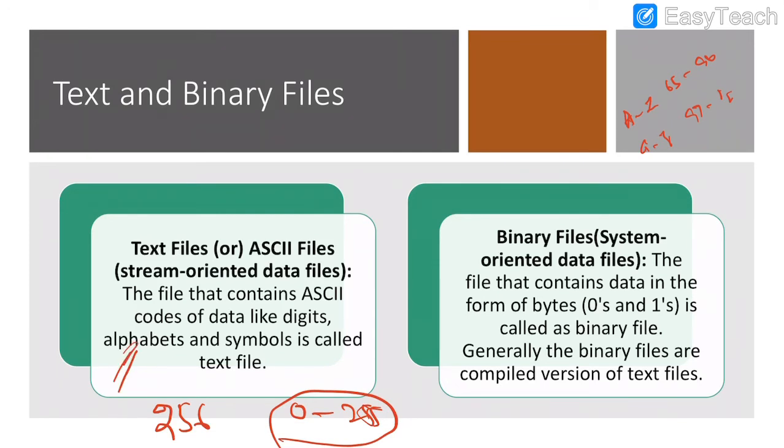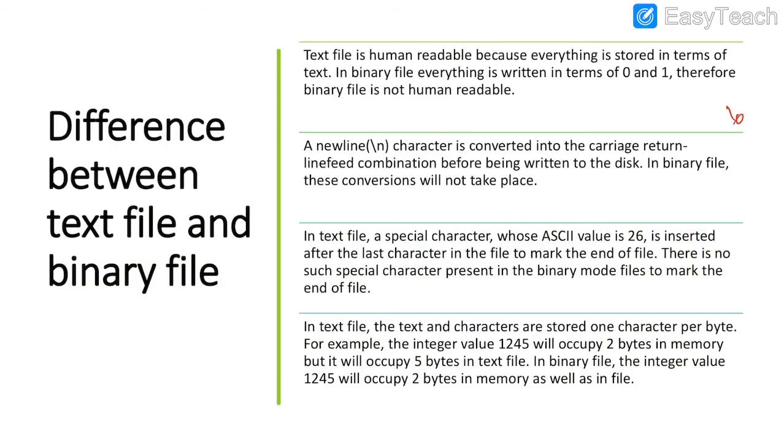And what is a binary file? A binary file is prepared with the help of only two characters, 0 and 1. That is the basic difference between the text file and binary file. The text file consists of character set 0 to 255, and the binary file consists of character set 0 and 1. If you observe carefully, the text file can be read by humans, because it is a human readable format. A binary file is prepared with zeros and ones. It is machine code, so it is not a human readable format.